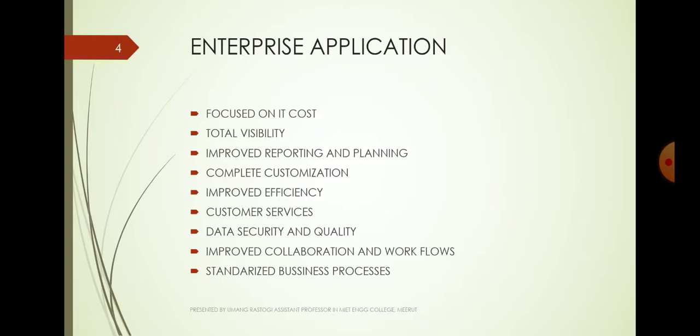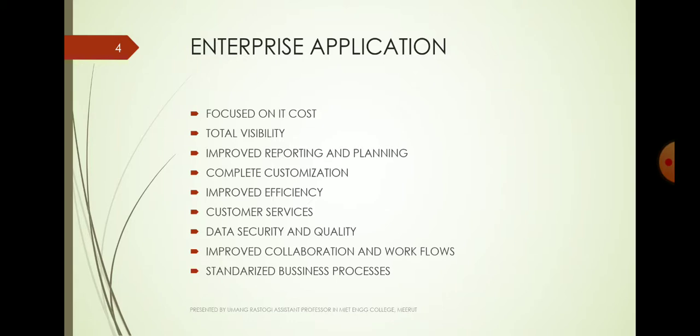Next one is data security and quality. Data security is controlled by authorities. All the authorities have some security measures which keep the data secure. Single reporting makes for accuracy, consistency, unambiguity and security. So this is also used for data security.